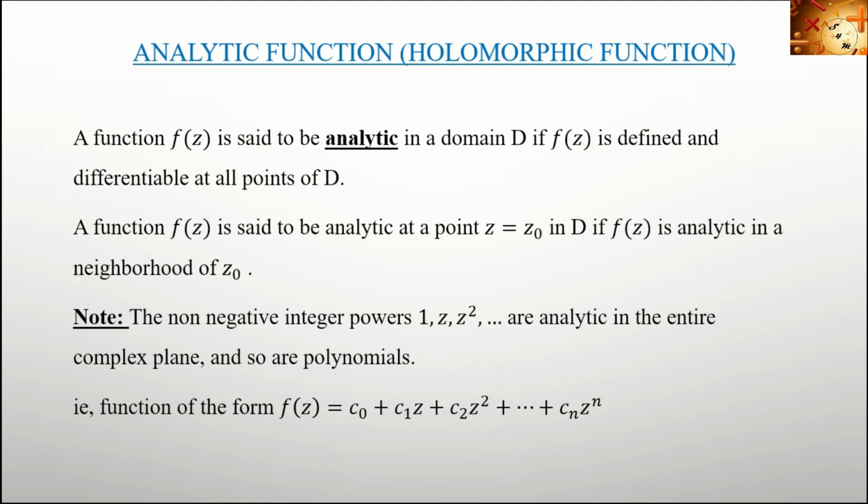Then also their linear combinations. Linear combinations of non-negative integer powers are also analytic in the entire complex plane, which means polynomials. That is f of z equal to c0 plus c1 z plus c2 z square plus etc. plus cn z raised to n, which is the linear combination of non-negative integer powers of z. So polynomials are analytic in the entire plane. Similarly, the trigonometric functions sin z, cos z, then e raised to z, all are analytic in the entire complex plane. Let's see some examples.